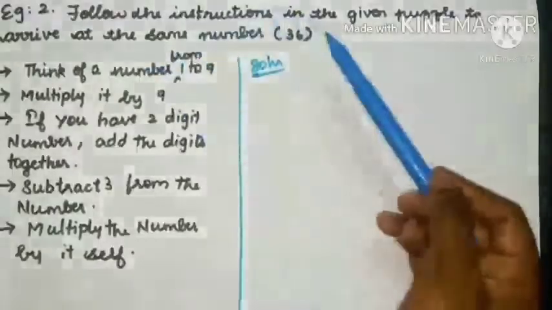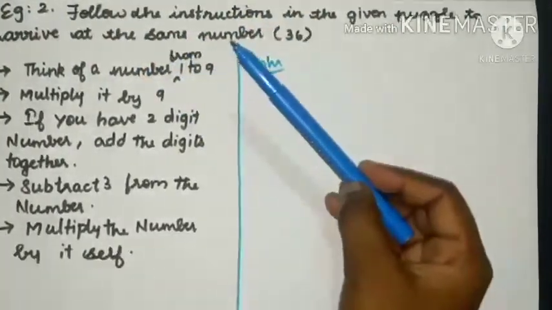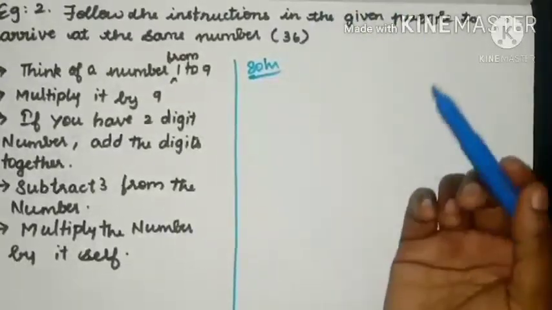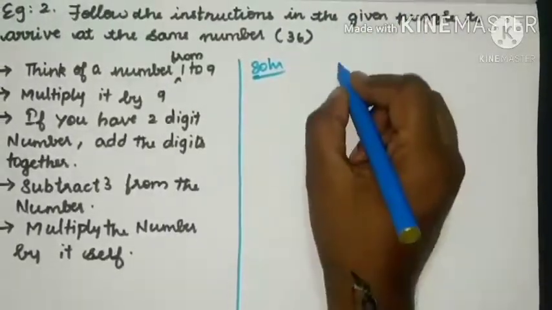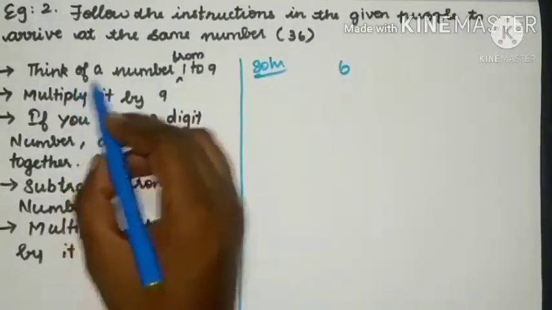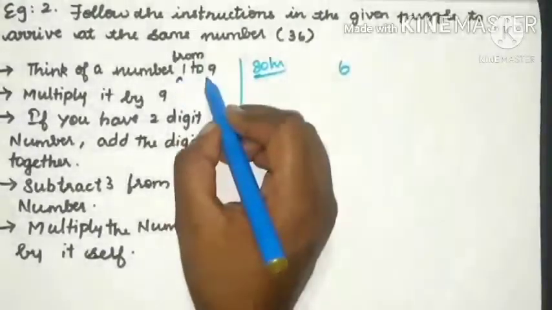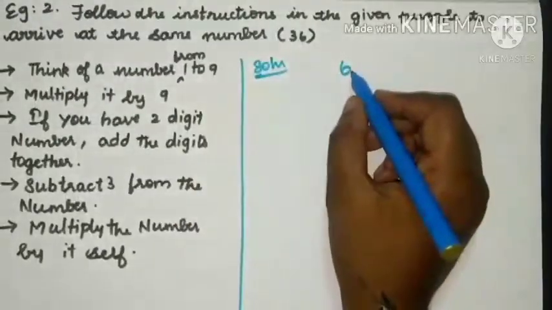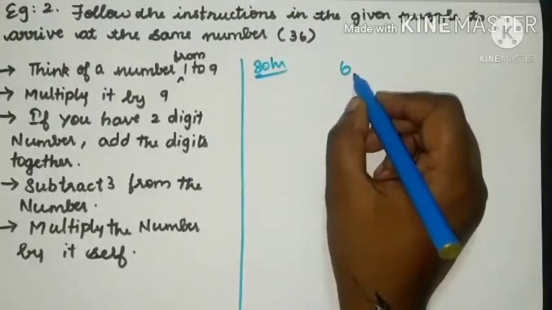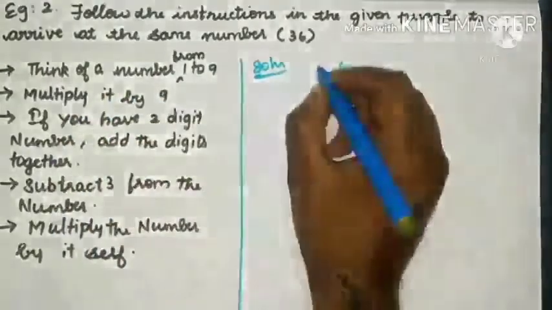Students, it is like a game. First you have to think a number from 1 to 9. Okay, now let's take a number 6. The first instruction is we have to think of a number from 1 to 9. The number 6 is from 1 to 9 only. So now let's take the number 6. And the second instruction is we have to multiply it with 9.